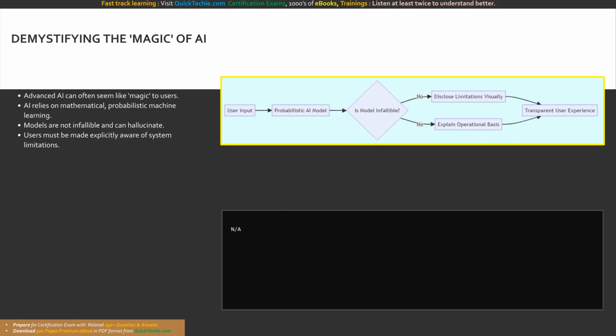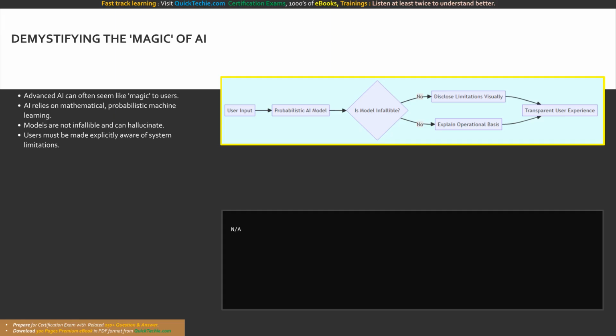If an AI agent might provide an inaccurate summary, the interface should transparently communicate that the output is AI-generated and should be verified. By openly acknowledging that the system relies on statistical probability rather than absolute hard-coded facts, you establish a foundation of trust. Transparency ensures that the user is never misled into believing the AI is a flawless, conscious entity, but rather a powerful, mathematical tool designed to augment human capabilities.